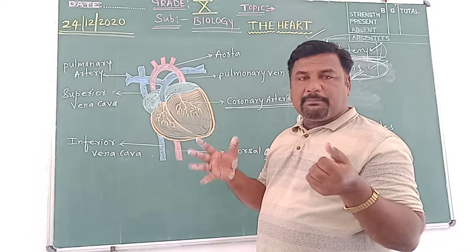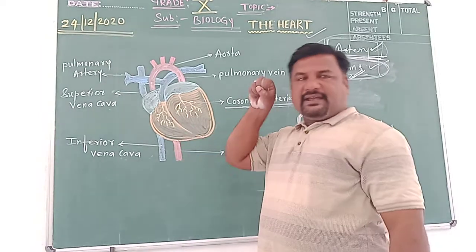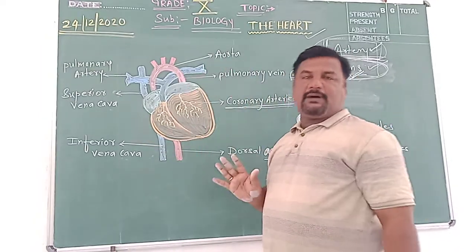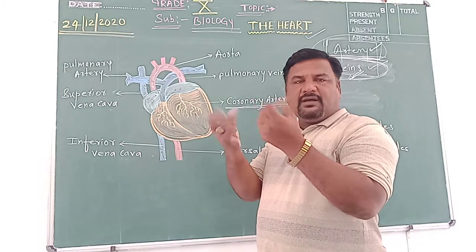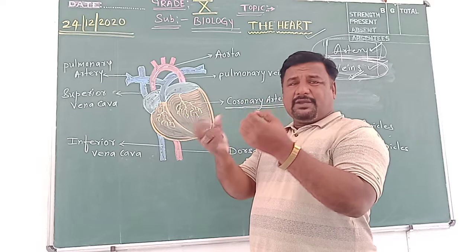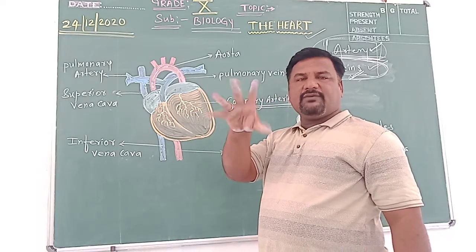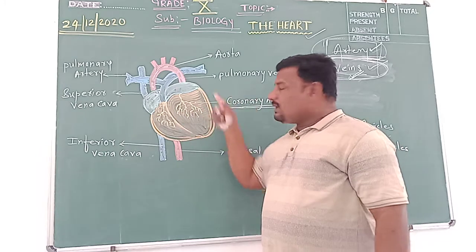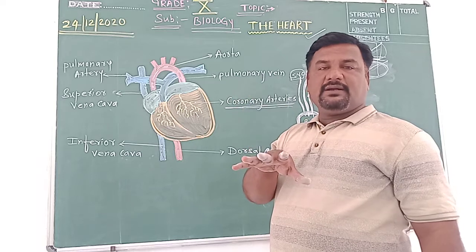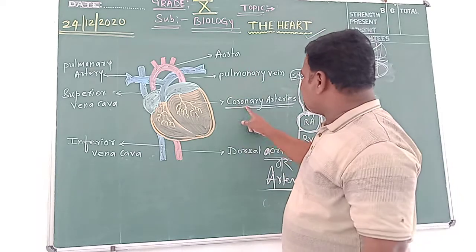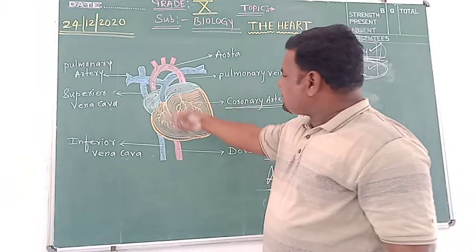The oxygenated blood present in the heart chamber is collected and supplied to the muscles of the heart. The heart muscles need to contract and relax continuously, contract and relax. For this movement, the muscles of the heart need oxygen, and the oxygenated blood is supplied to the muscles of the heart by this blood vessel.